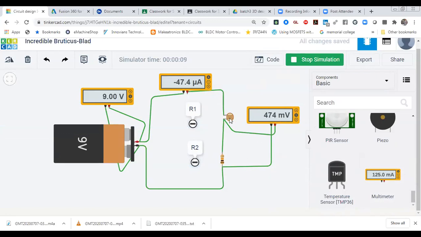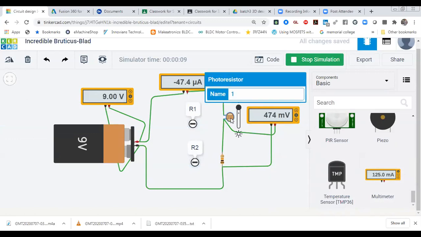So now what I'm going to do, I'm clicking on this resistance and this sensor LDR. I'm going to increase my brightness. Now you can see my voltage is increasing. That voltage range is between 0 to 9 volt, not 0 and not maximum 9 volt, because we have used this resistance also. So as we change the R1 value, you can see my output is changing.